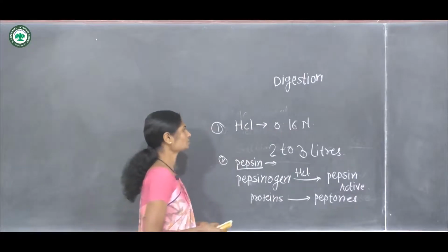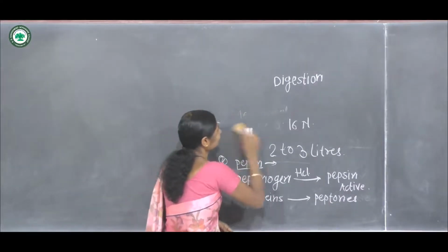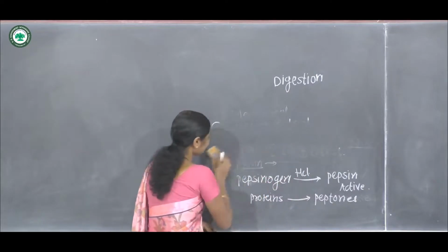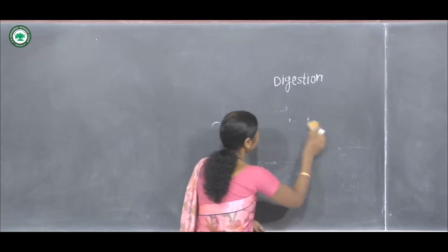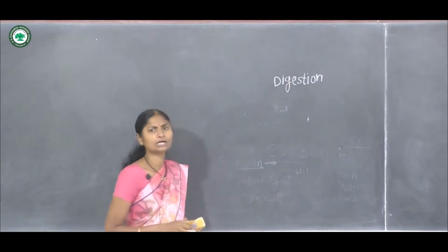Gastric juice also contains renin, and this renin is present in an inactive form called prorenin.